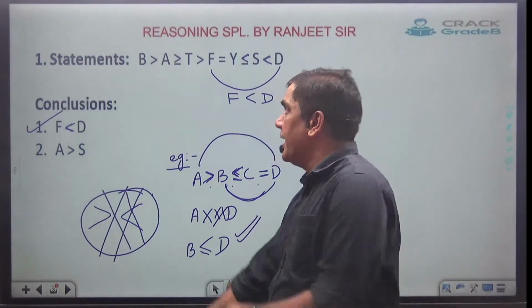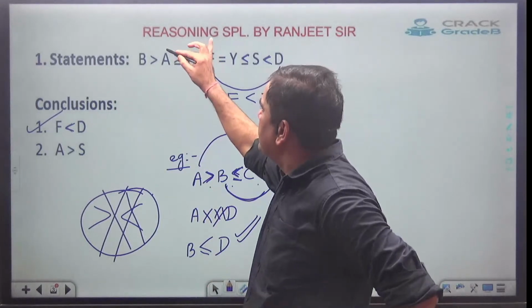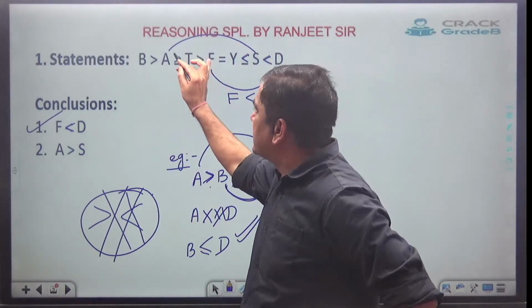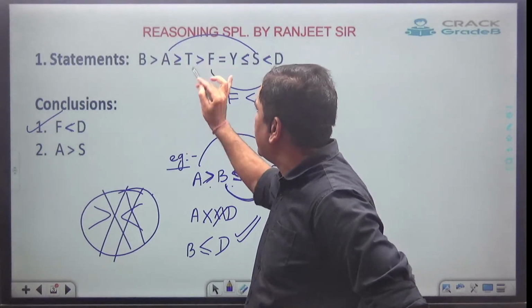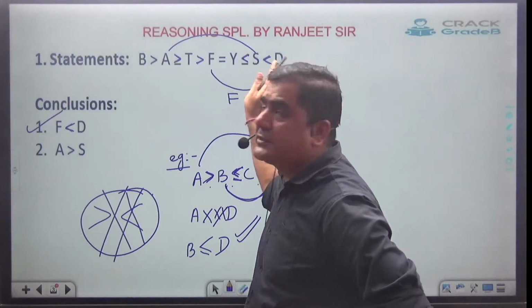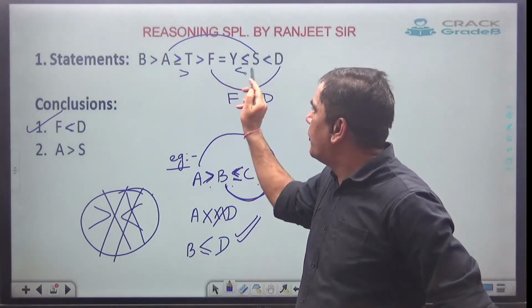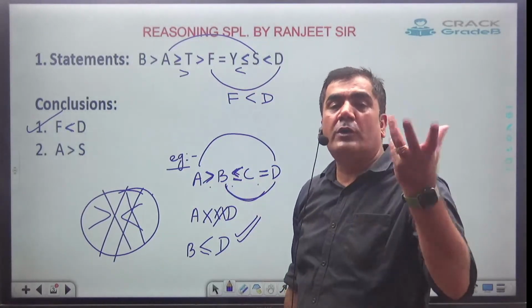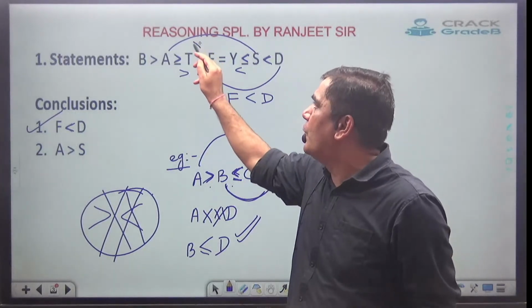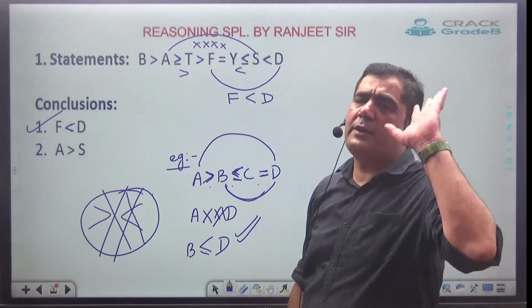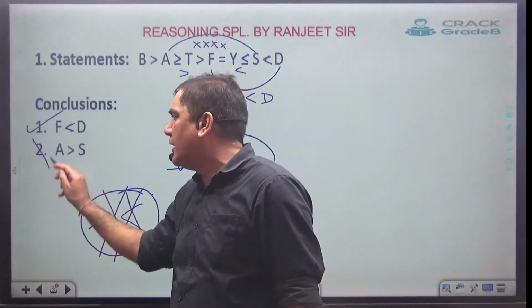Second one, A and S. Just see the faces in between A and S. This is facing towards A, equal to, then facing towards S. Both the faces have come. If both the faces have come, this will have no relation. No relation means whatever they have given will be taken as wrong.